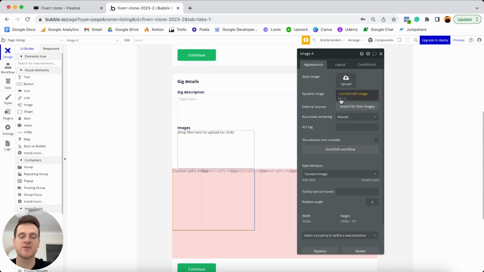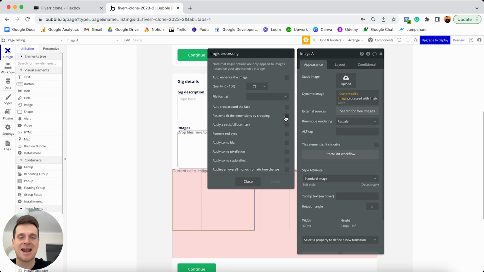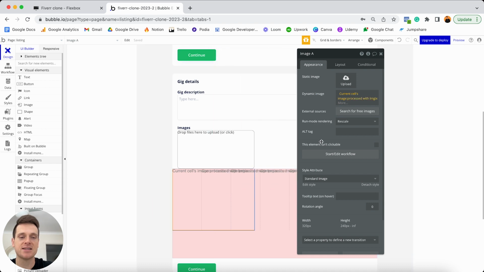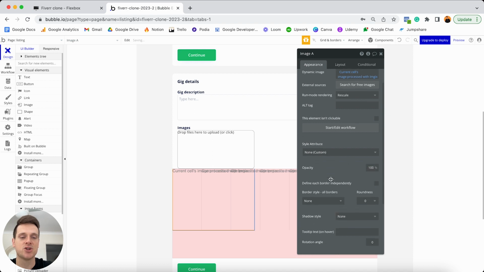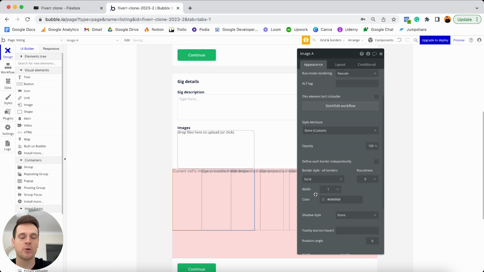Just a personal preference of mine though is that I like to select this more option, and when I'm working with images, I like to process these with Imgix, and tick this option to resize the dimensions by cropping them. So that just means that it's going to stretch the image out and make sure it looks nice inside of the frame I'm creating here. I'll then just choose to close this. Now, while we're working with images, I also like to remove the style of these, just so that way I can add a solid border around them, so I can see where the actual image sits on my page. I'll then update the roundness of its borders to be 10, so that way it has some curved edges.